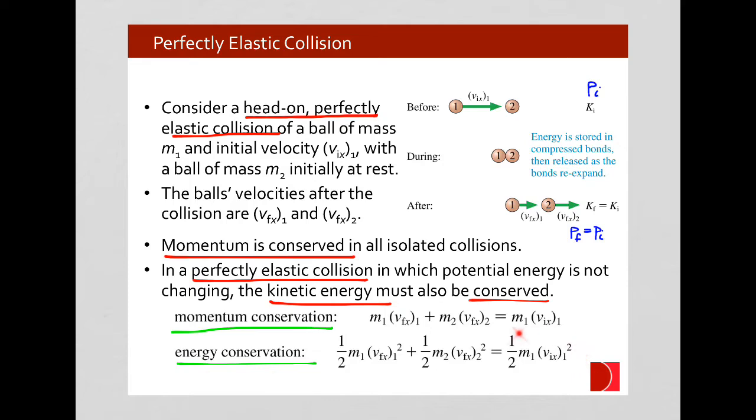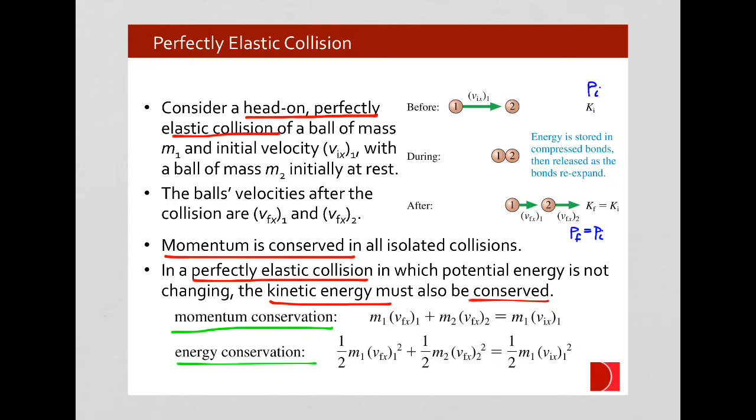So the total kinetic energy before the collision was all carried by the first ball. So the first mass carries all that kinetic energy. After the collision, some of the kinetic energy is carried by the first ball, some of the kinetic energy is carried by the second ball. They have different velocities than they had before, so they're carrying different amounts of kinetic energy. But the total kinetic energy at the beginning must equal the total kinetic energy after the collision.